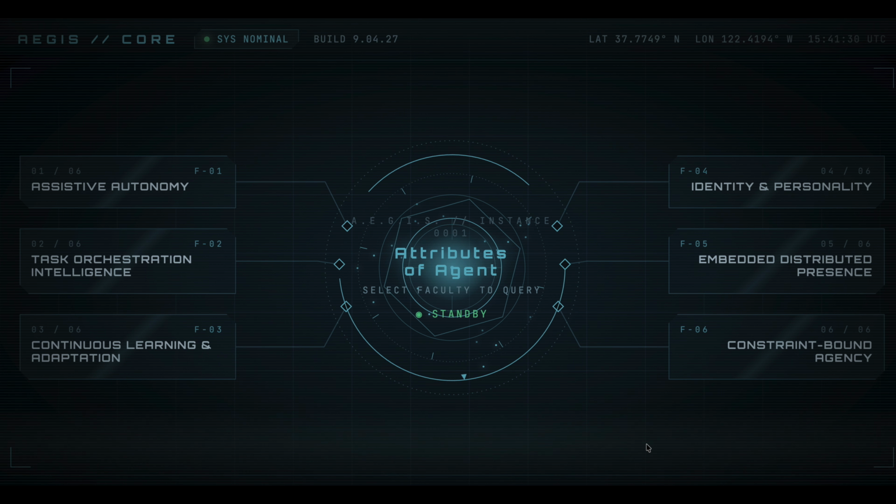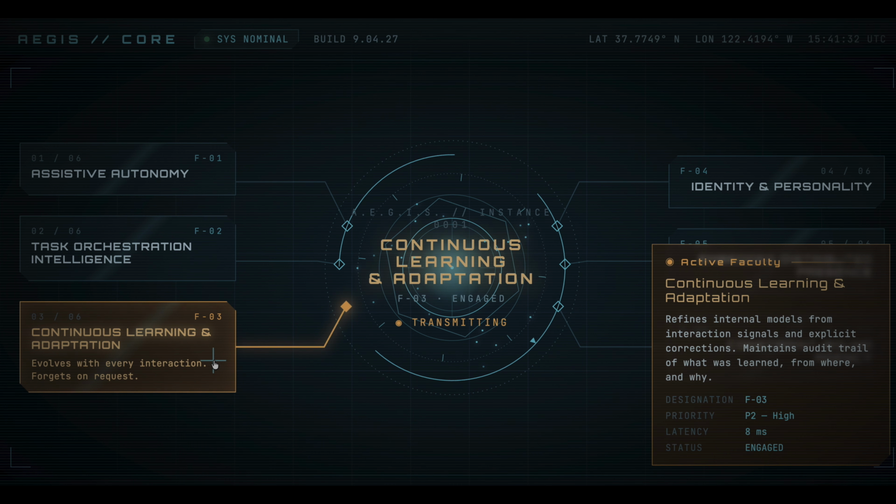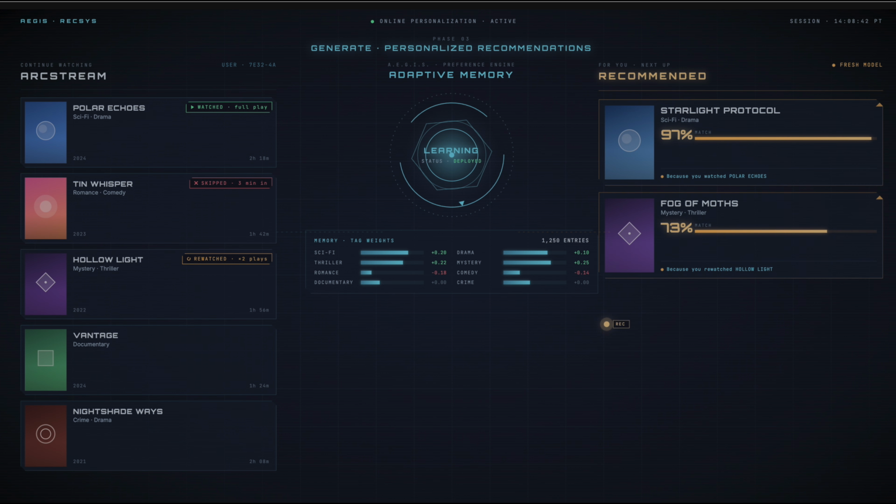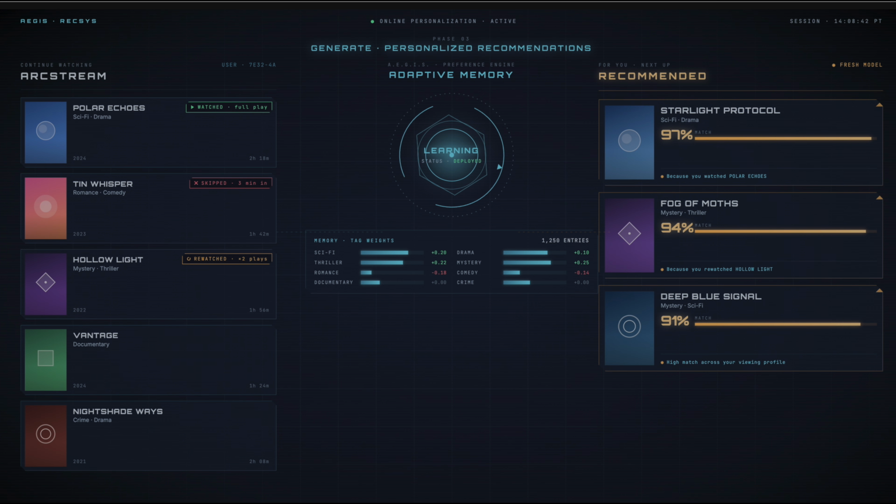Now let's talk about a very important characteristic of an agent, which is to learn continuously and to adapt. So AI agents improve over time because they learn from data. Every interaction becomes a feedback. So for example, if you take a customer interaction agent in a streaming movie platform, it can learn from what you watch, what you skip, what you rewatch, and based on that, it can recommend what you should watch next.